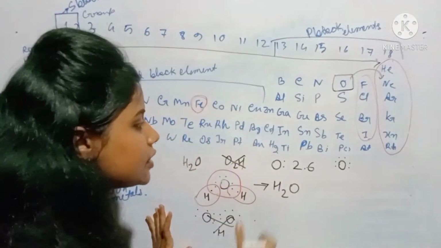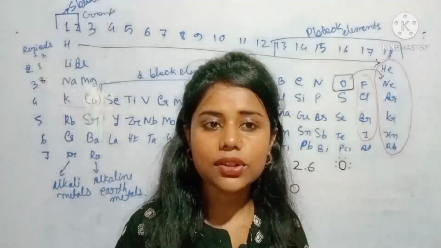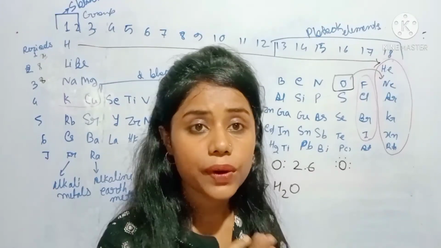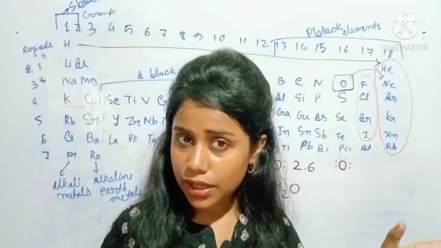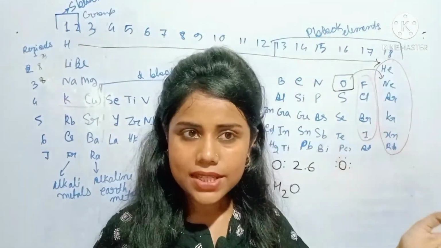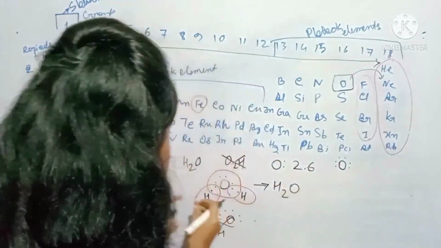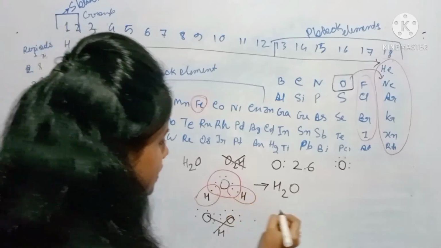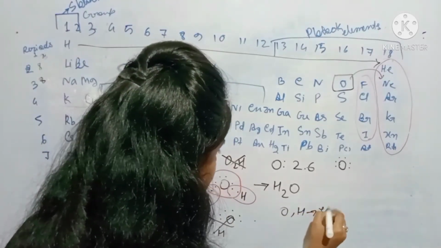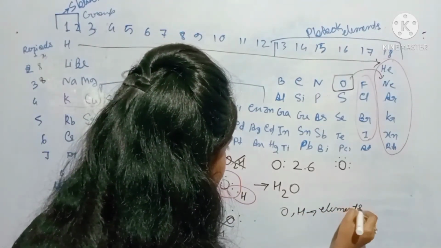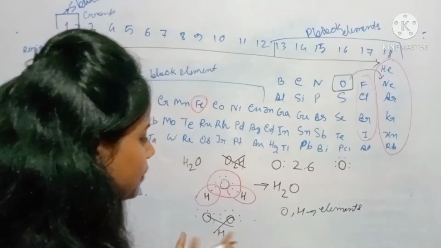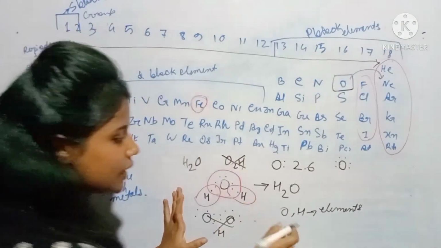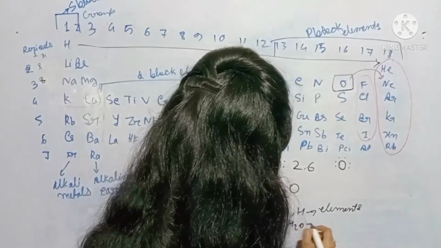That's why they undergo chemical bonding and form compounds. We already learned about pure substances: they are elements and compounds. Hydrogen and oxygen are elements, and whenever they combine to fulfill their octet, they form compounds.